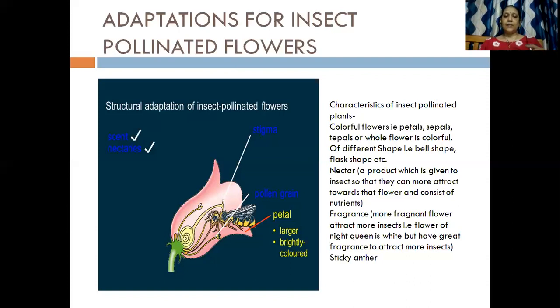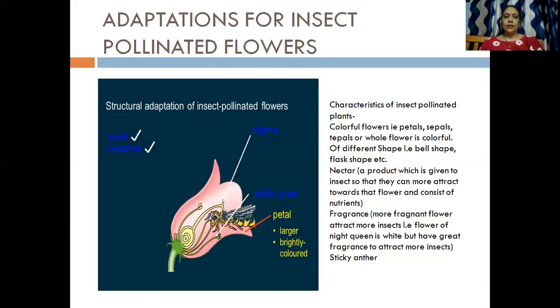So the shape of the flower could be a bell shape as mentioned, or could be a flower shape, whatever shape it could be, but the bee enters inside the flower. So the flower is generally big enough for the bee or the insect to enter inside the flower.